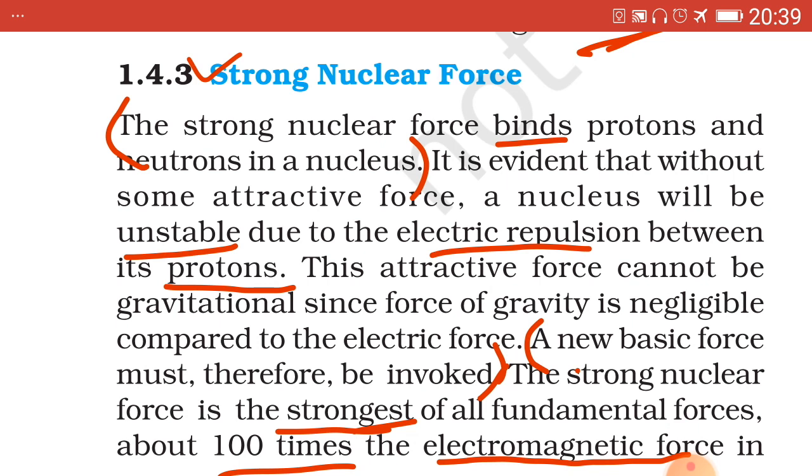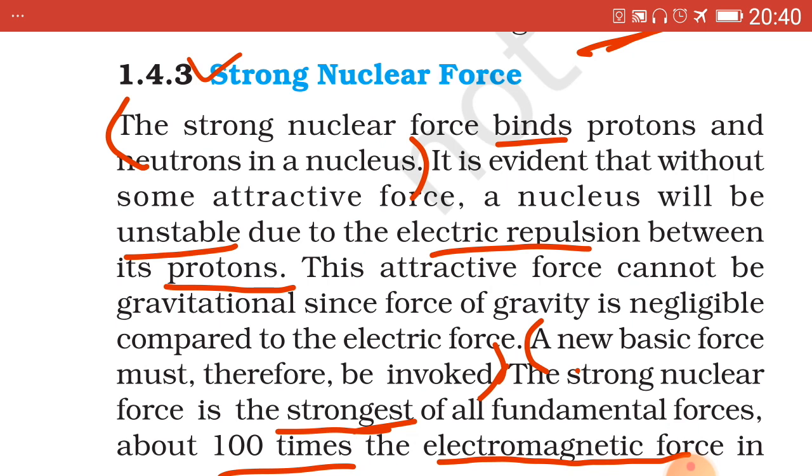Now we study the third fundamental force, that is strong nuclear force. We deal with the description over here, and the important words I have underlined. The strong nuclear force binds, the word is important, protons and neutrons in a nucleus.